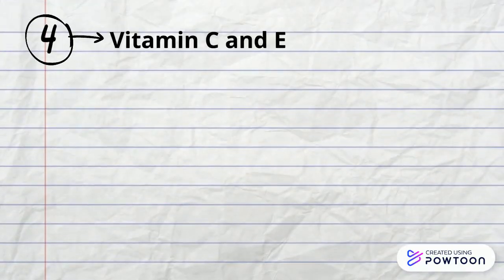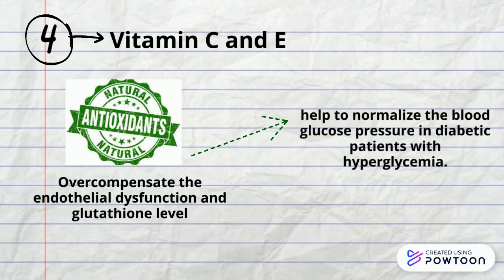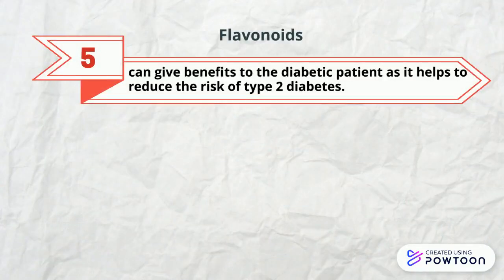Due to their antioxidant properties that compensate for endothelial dysfunction and glutathione level, vitamin C and E have been inversely associated with diabetes, as they help to normalize blood glucose levels in diabetic patients with hyperglycemia. Flavonoids can also give benefits to diabetic patients as they help to reduce the risk of type 2 diabetes.